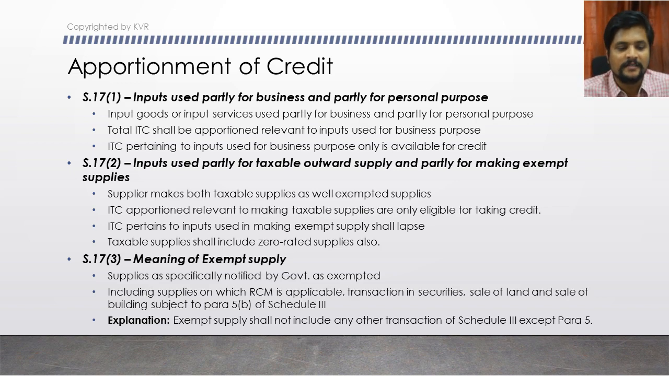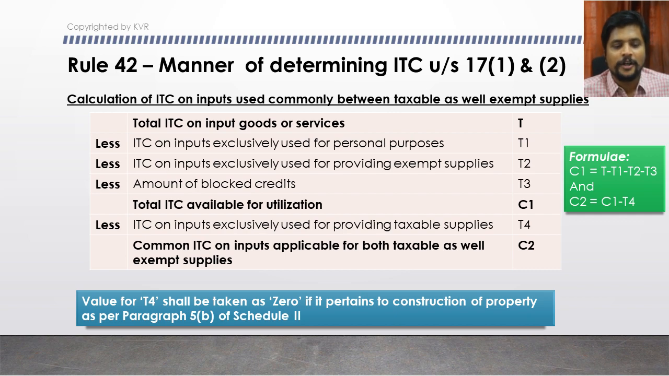The first rule we are going to discuss is rule number 42. Rule number 42 is on manner of determining input tax credit under section 17 subsection 1 and subsection 2. When the ITC is relevant for both types of supplies which we discussed under subsection 1 and subsection 2, how the apportionment calculation has to be made. There is a straightaway formula given inside the rule, which I will be reading now. Calculation of ITC on inputs used commonly between taxable as well as exempted supplies.